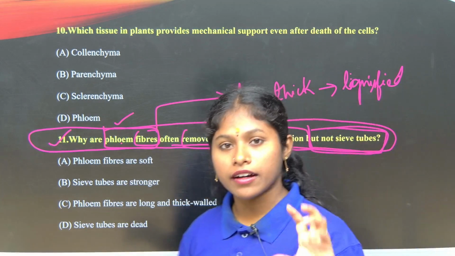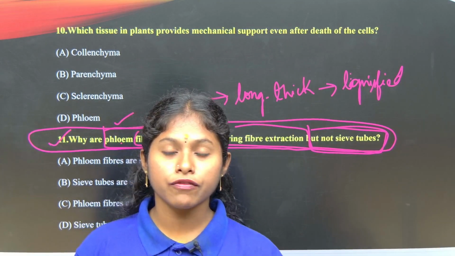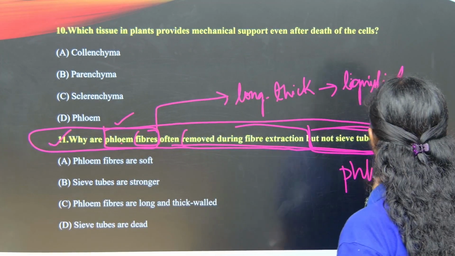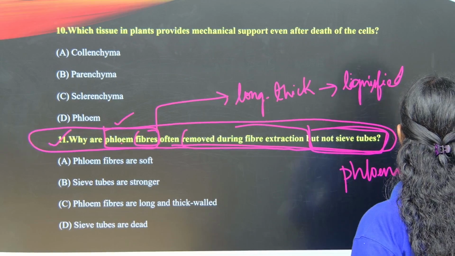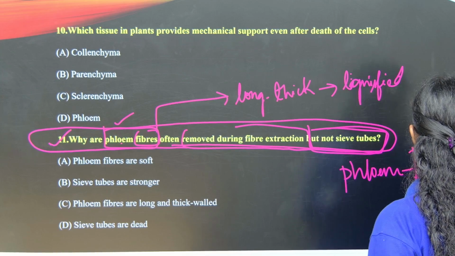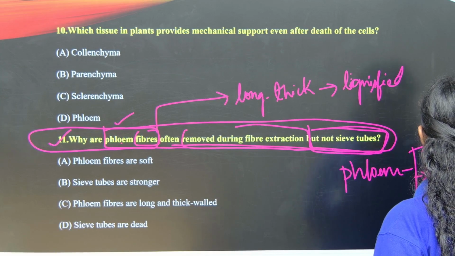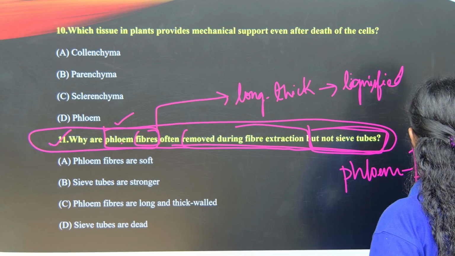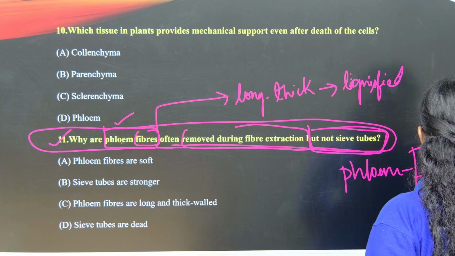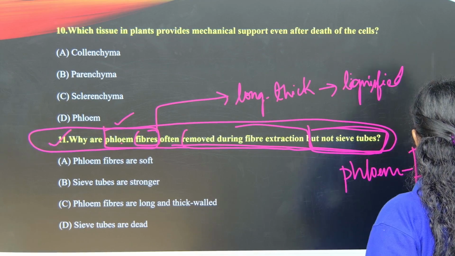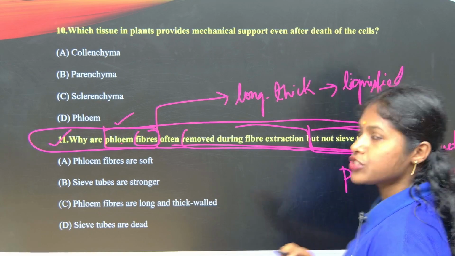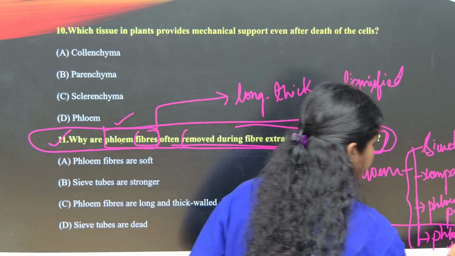What is the function of sieve tubes, children? We all know that phloem has four components. What are they? Sieve tubes, companion cells, phloem parenchyma, and also phloem fibers. Among the four, which component is dead tissue? Phloem fibers are dead, right?